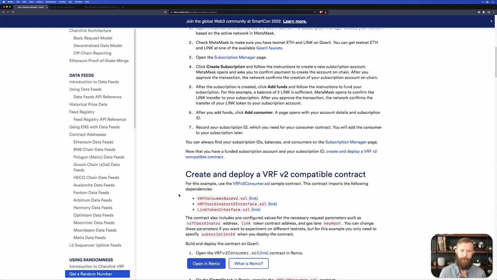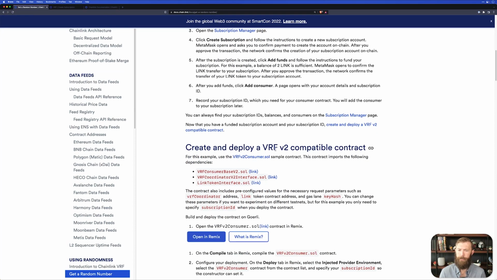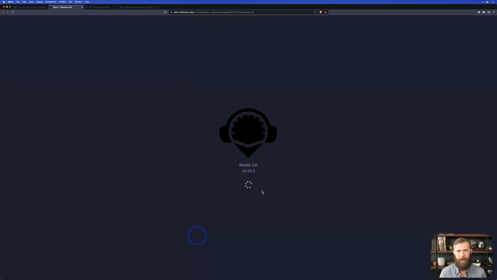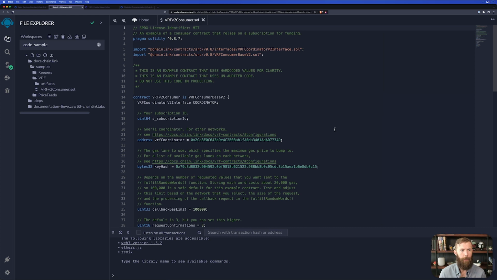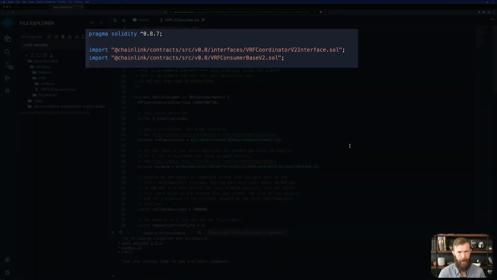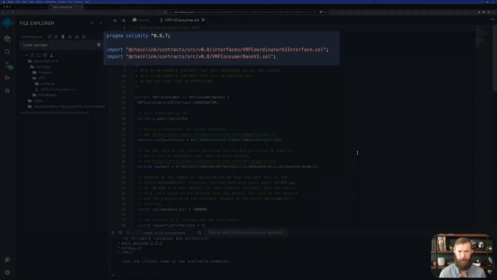Let's scroll down and see if we can find an example. Create and deploy a VRF v2 compatible contract. Fantastic. We'll go ahead and open this contract in Remix and take a look at what it does. So again, kind of similar to the other contract, we're declaring the version of Solidity to use, and we're importing a couple of contracts from Chainlink. The first is a coordinator that will allow us to request that randomness value. And then we have a consumer that's going to be helping us here in this contract go ahead and consume the values returned from the coordinator.